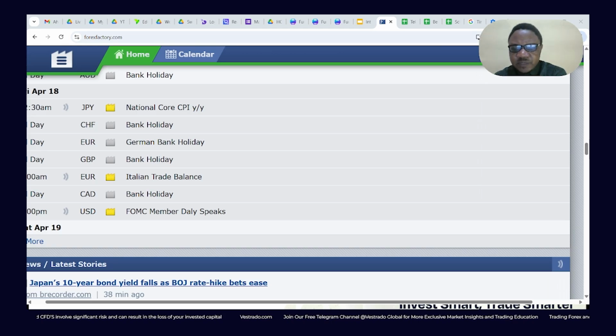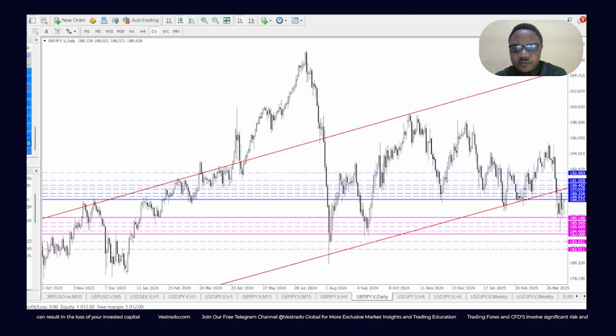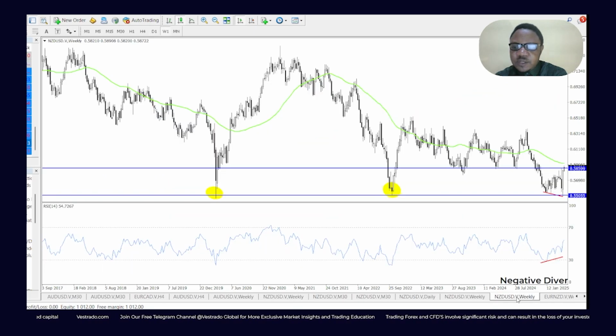As always, next we're going to technical analysis. Let's see what the charts have got in store for us. Okay, we're going to be starting with the Kiwi, the NZD USD. What do we have? Et voila.